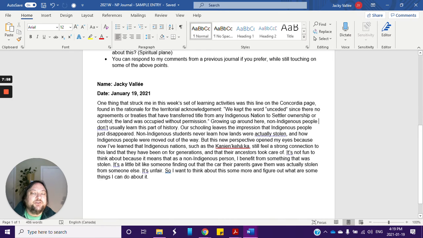Non-indigenous students never learn how lands were actually stolen and how indigenous people were moved out of the way. I'm simplifying because it's a journal entry, okay? It's much more complex than this. But this new perspective opened my eyes, because now I've learned that indigenous nations, such as the Ganyankahaga, don't worry if you can't pronounce it yet, and you can copy-paste from the original document if you don't know where all these accents are, still feel a strong connection to this land that they have been on for generations and that their ancestors took care of.